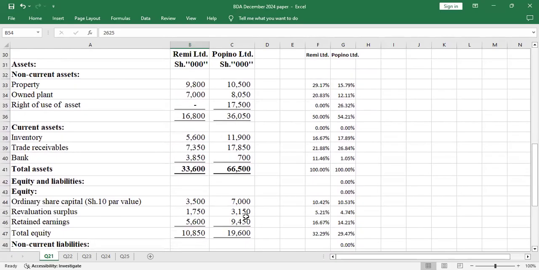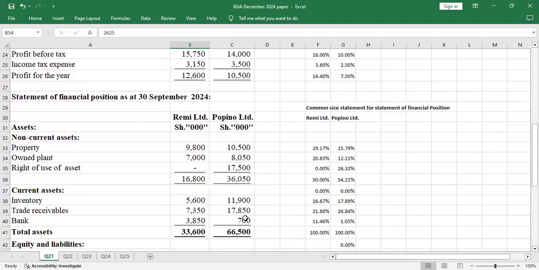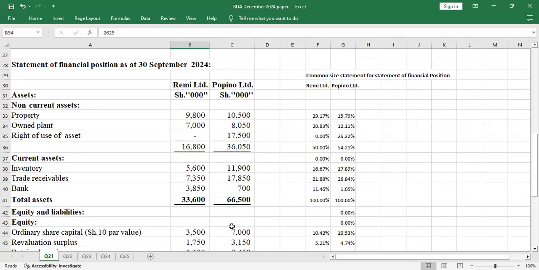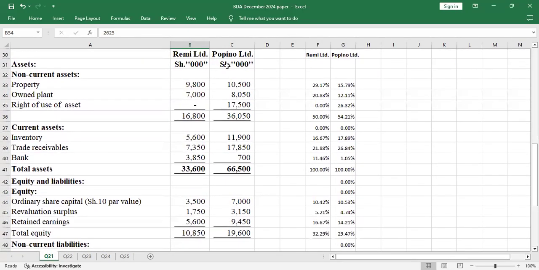So when it comes to advice, you give advice based on the non-current assets and the current assets and even the equities and liability. So in this case, you realize that Popino Limited wins more when it comes to even the ordinary share capital, because share capital is the company. You see it's 19,600. So it wins all through over Remy Limited.